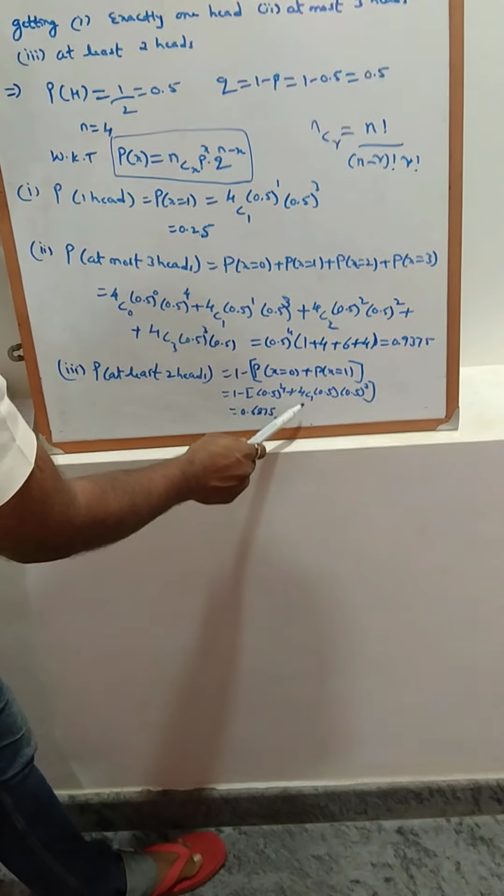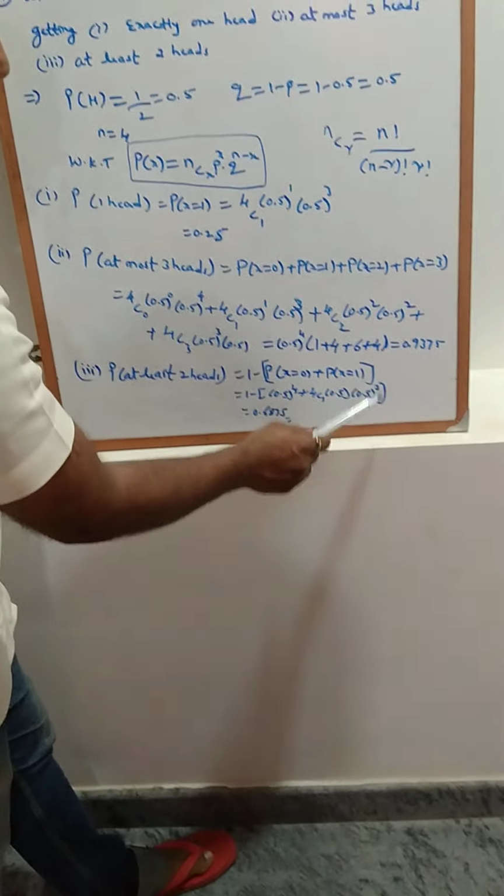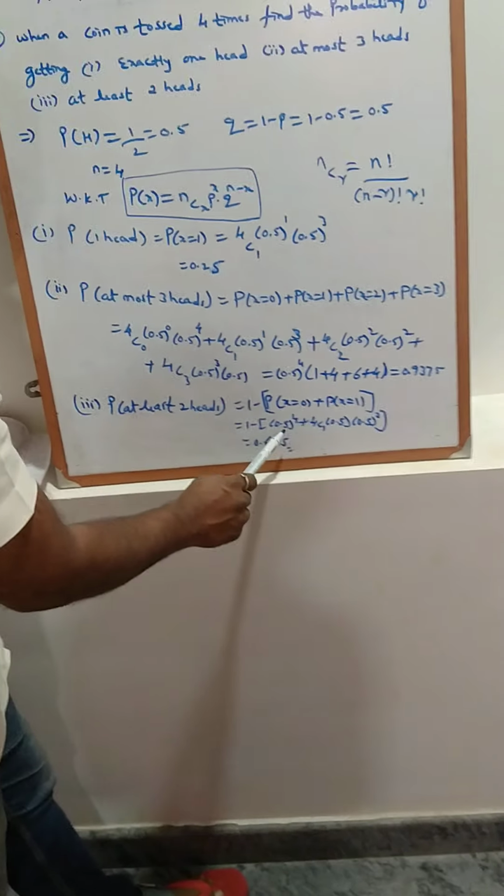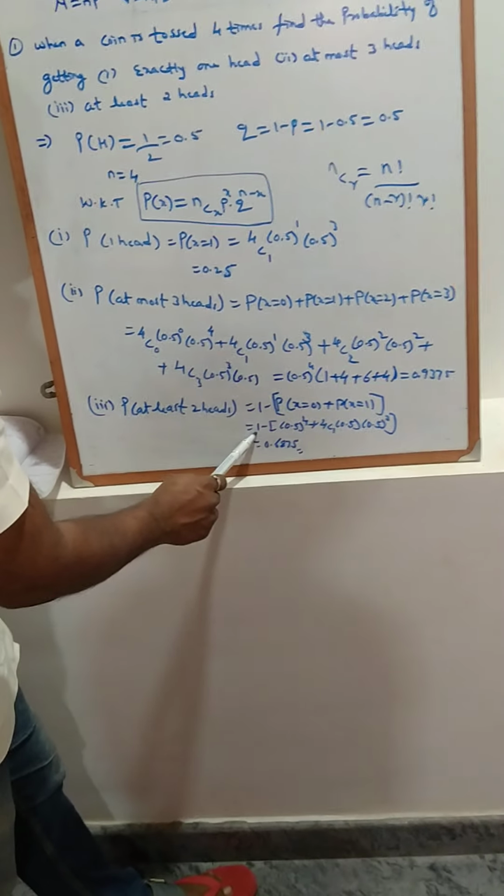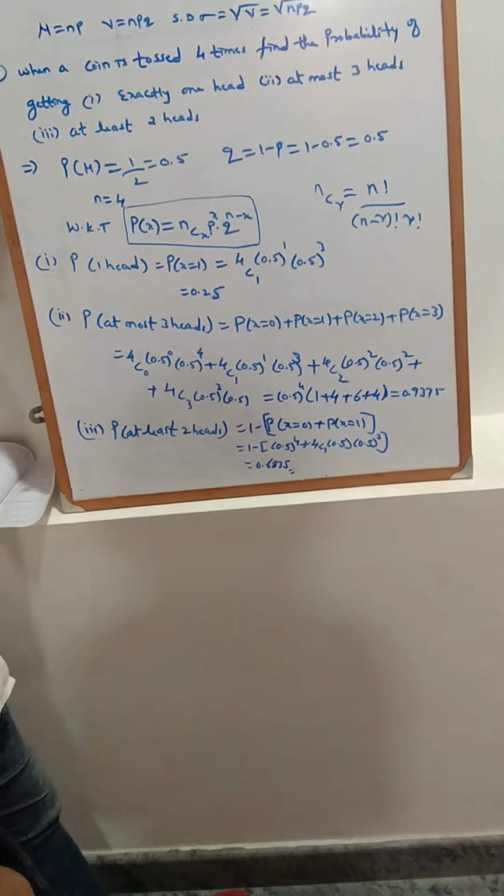Next, put x equal to 1: 4C1, 0.5 raised to 3. Now you can calculate this part by using the calculator and subtract this from 1. Then you get 0.6875.